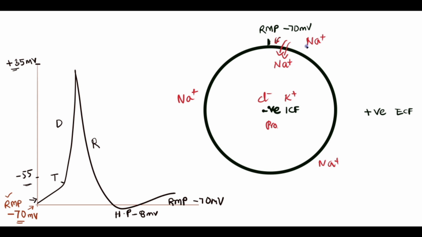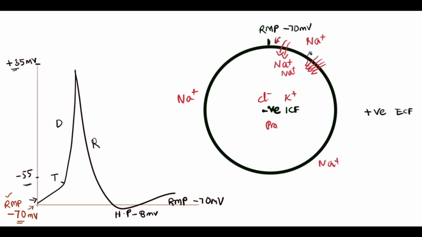Since the electrochemical gradient drives sodium inside the cell, influx of sodium is seen with the stimulus. Gradually this sodium accumulates, and it triggers more and more sodium channel activation.